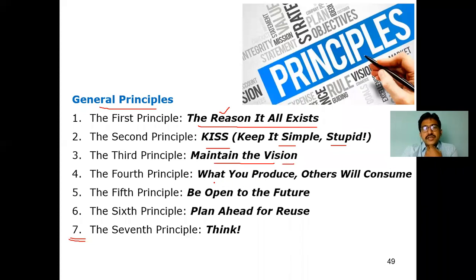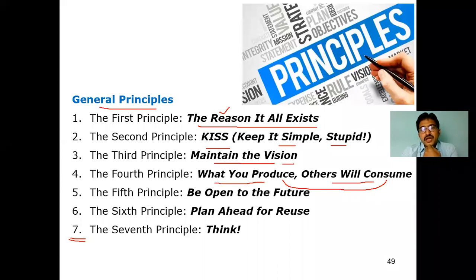The fourth principle is what you produce, others will consume. See to it that whatever you produce should be useful for the consumers. If it is not suitable, not usable for the customers, not useful for the stakeholders, not considered by anyone, then it's a waste. In simpler terms, for example, you have developed a simple app.